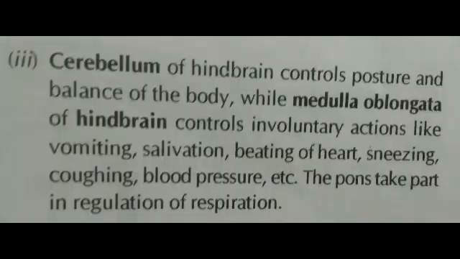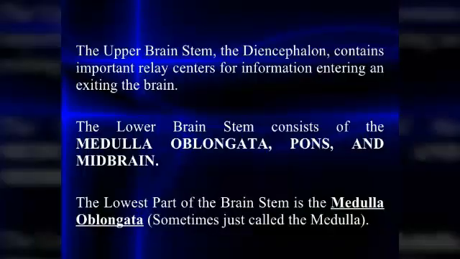So the cerebellum is a part of the hindbrain which controls posture and balance of the body, while the medulla oblongata, also part of the hindbrain, controls involuntary actions like vomiting, salivation, beating of the heart, sneezing, coughing, blood pressure, etc. The pons varolii takes part in regulation of respiration.